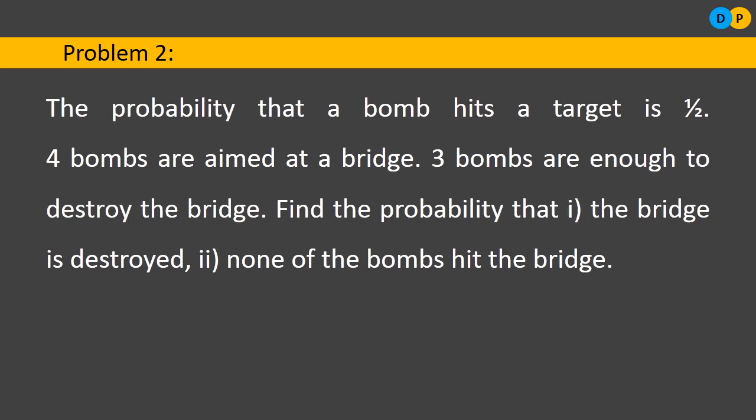So what is the n value here? 4. But to destroy a bridge, it is enough to hit with only 3 bombs. If you hit with all the 4 bombs, no problem, it is anyhow going to be destroyed with 3 bombs. Find the probability that the bridge is destroyed. And the second question is, none of the bombs hit the bridge. So these are the 2 questions we need to solve.